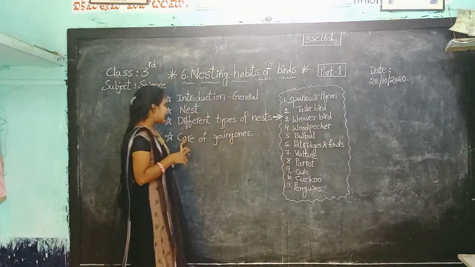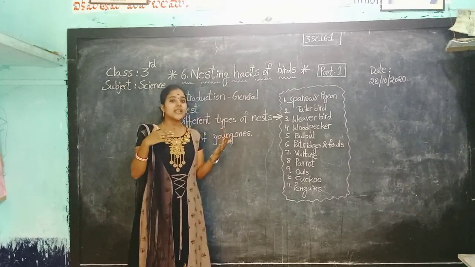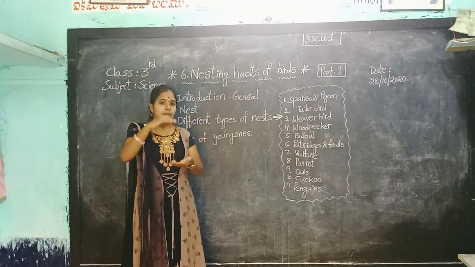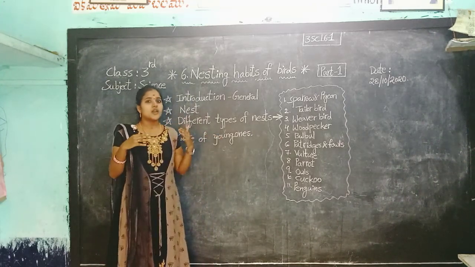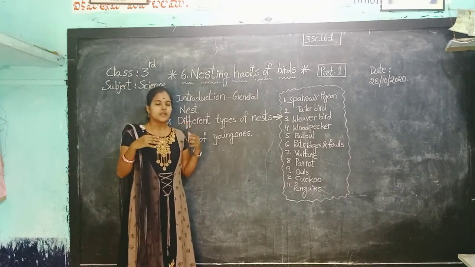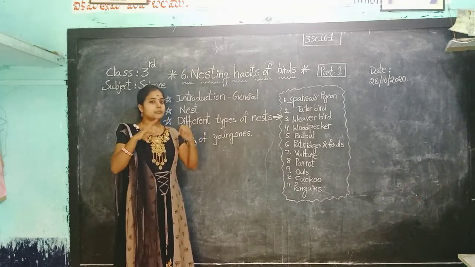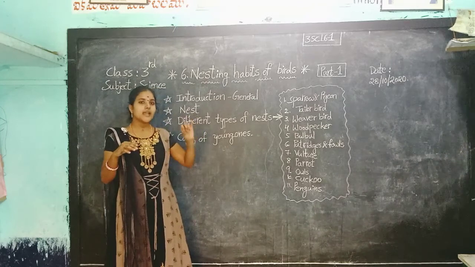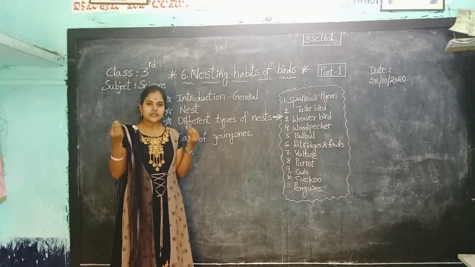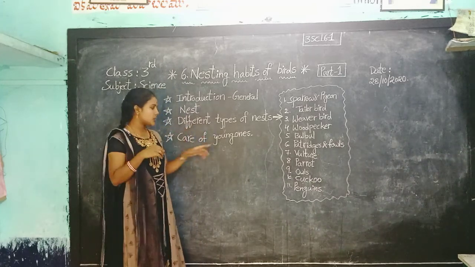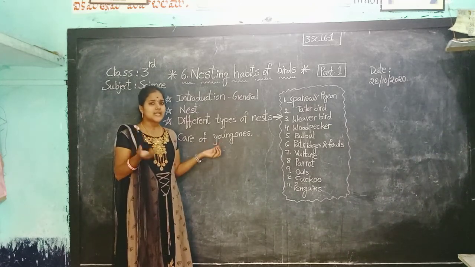Next one, care of young ones. How do the birds care for the young ones? Young ones are nothing but babies. First of all, at the time of breeding, the mother bird lays eggs. After that, both parent birds, mother bird and father bird, sit on the eggs to keep them warm. After some days, the eggs hatch and small young ones come out. Young ones are nothing but small babies. Very cute babies come out.